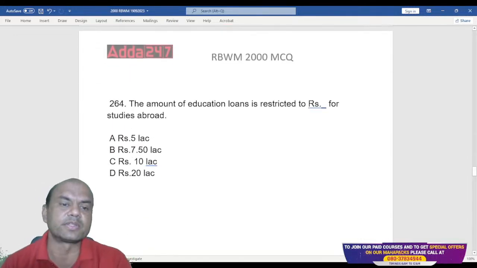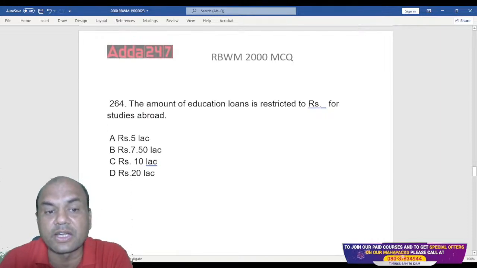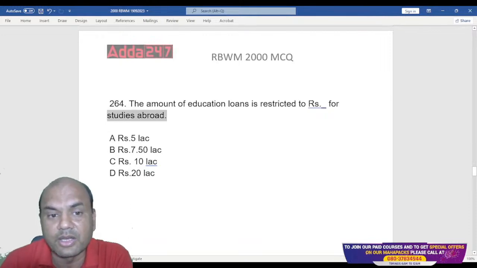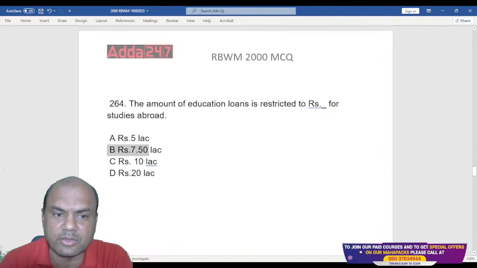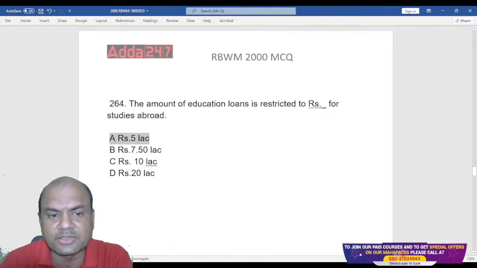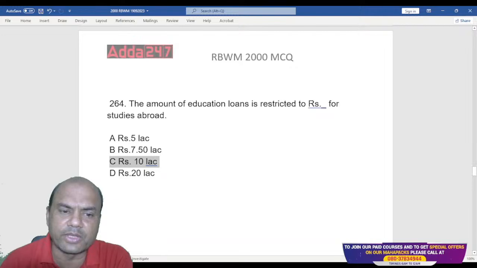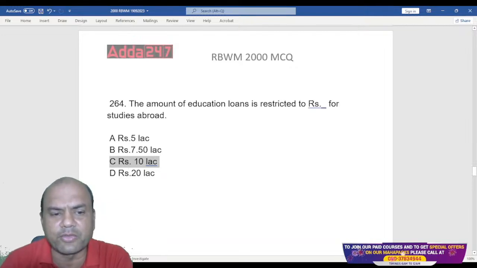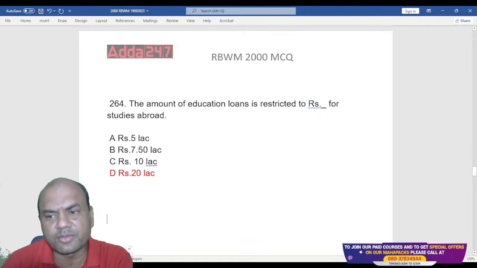Next one. The amount of education loan is restricted to rupees dash for studies abroad. Just now I told you 10 lakhs was for India. So abroad will be what? Will it be 7.5 lakhs, 5 lakhs, or 10 lakhs? If within India I am giving 10 lakhs, abroad will definitely be higher, isn't it? Logical. So the answer will be 20 lakhs over here. Answer is 20 lakhs. Got it? Next one.